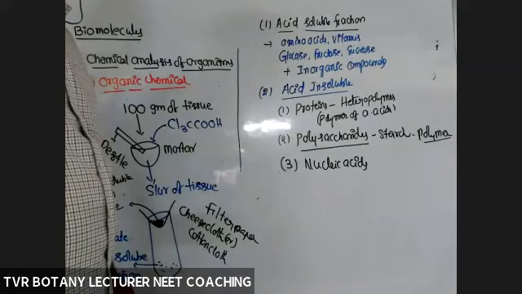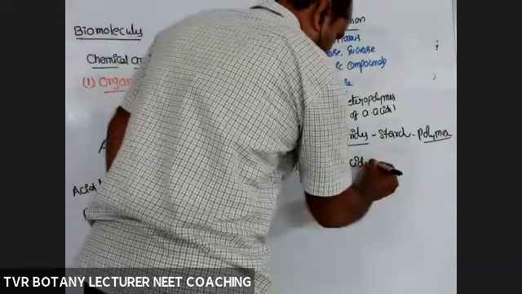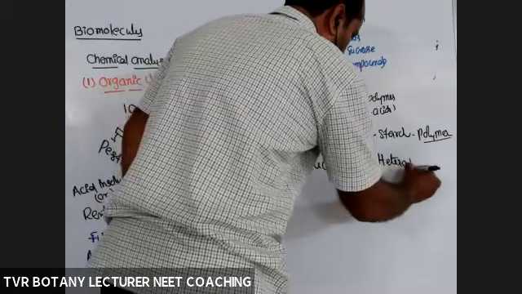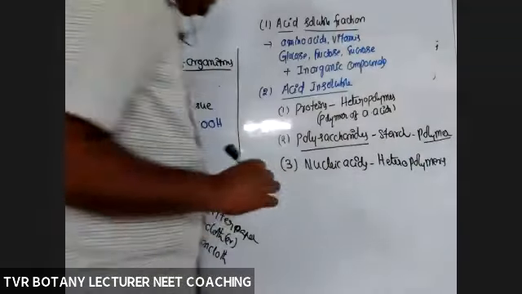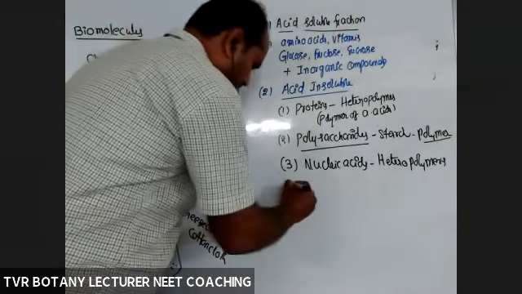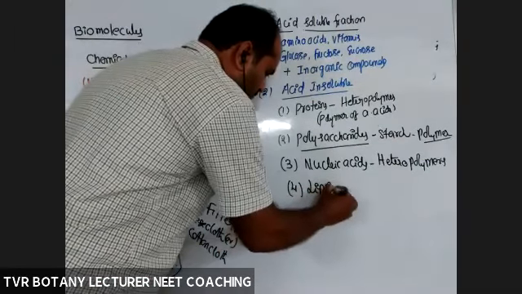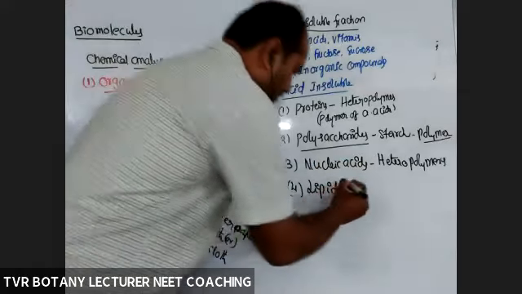Heteropolymers are very rare in the case of polysaccharides. And the nucleic acids are also heteropolymers. And the last one, the fourth one, lipids. Lipids are non-polymers. They are not polymers.